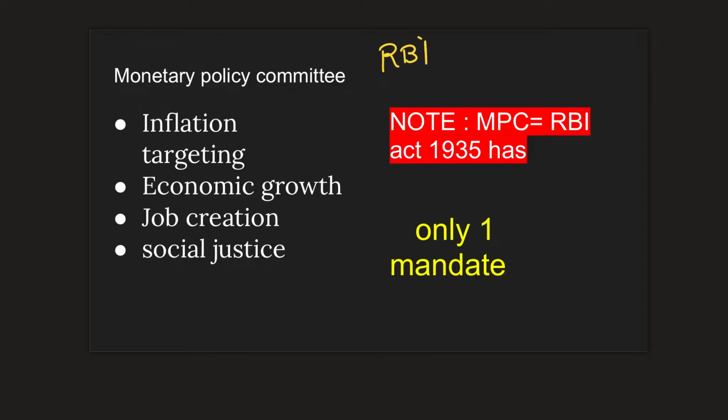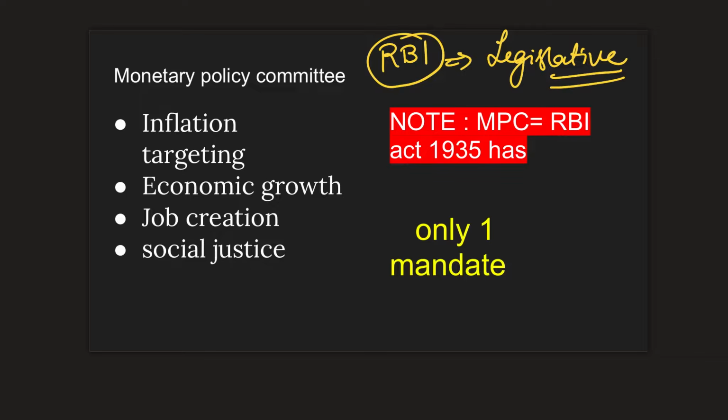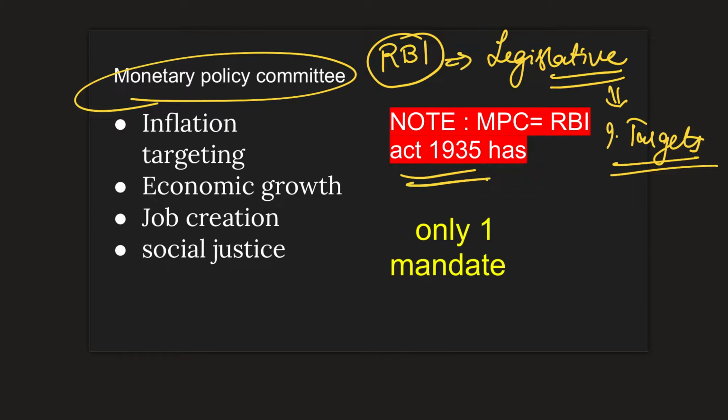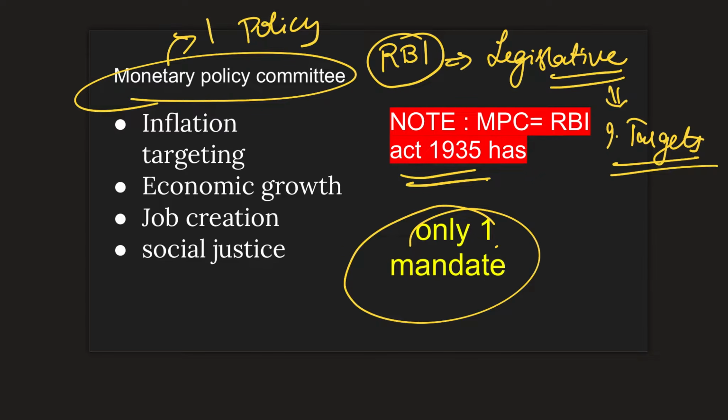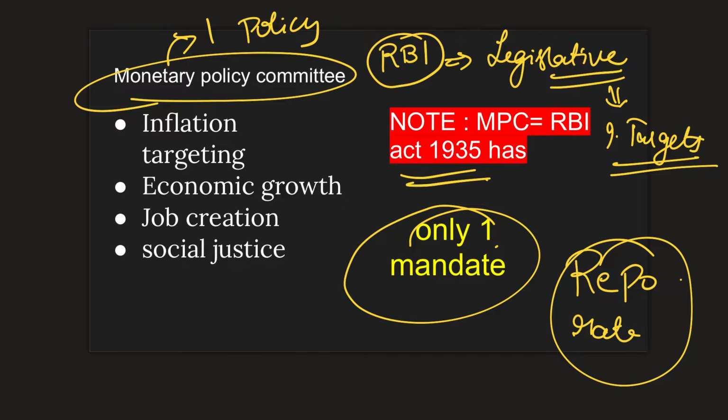Previously, RBI used to set these policy rates, but the government observed that there was no legislative backing to this rate and there was no accountability. So what if RBI fails to achieve this inflation targeting objective? Keeping this in mind, in 2016, the RBI Act was amended and a Monetary Policy Committee was created with the sole objective of setting only one policy rate. What is that policy rate? Only one mandate, please remember this: the repo rate. So this is the only objective of the Monetary Policy Committee.